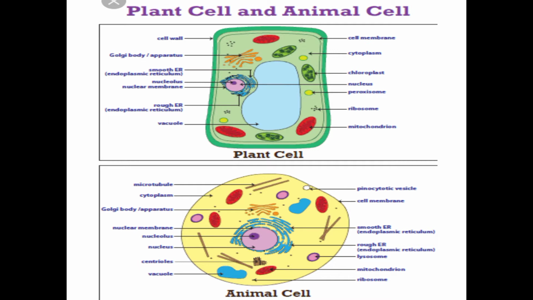As you know, plants prepare their own food with the help of chloroplast, so chloroplast is very important for plants. But animal cells take food from other organisms or depend on plants. So they do not prepare their own food, and we do not see chloroplast in animal cells. So this is the main difference.